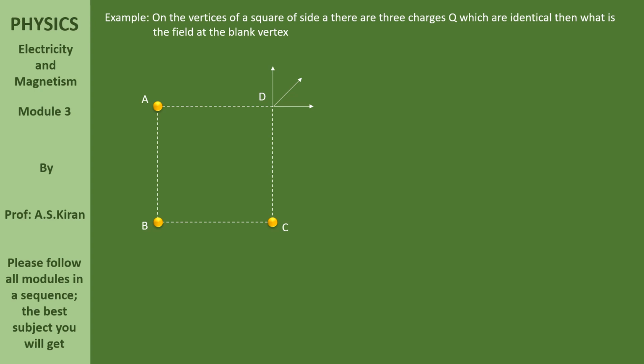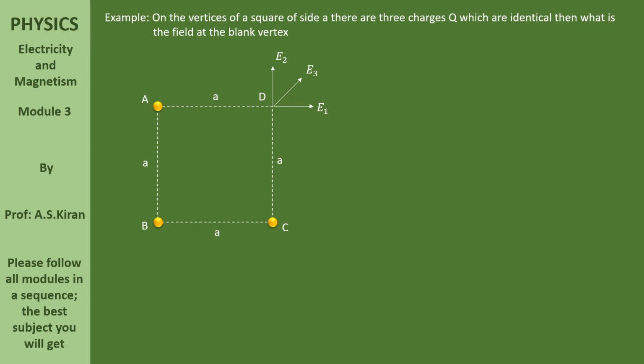Now here in the question, what is asked is the net electric field at that location D. Now, E1, E2, E3. What is the side of the square? A. Now, define them one by one.